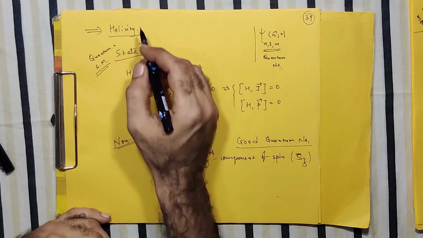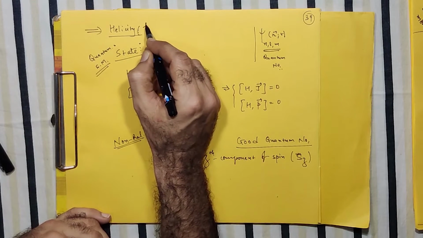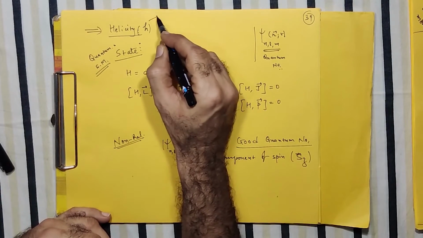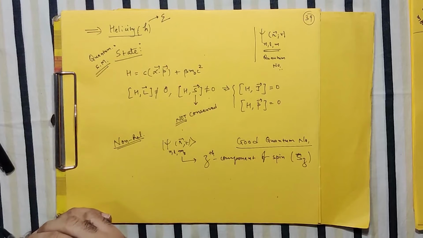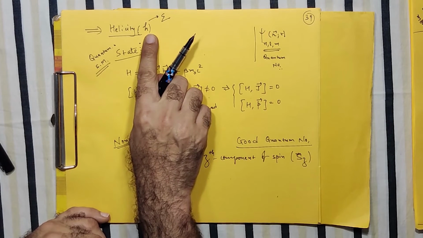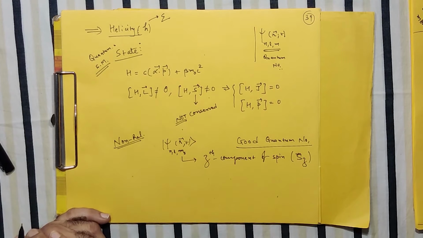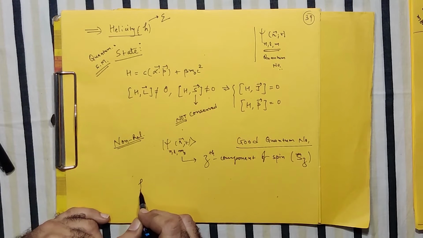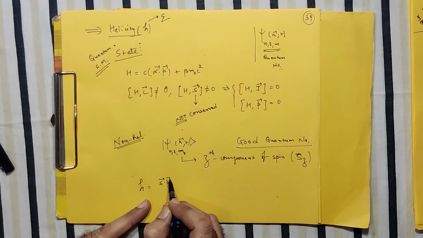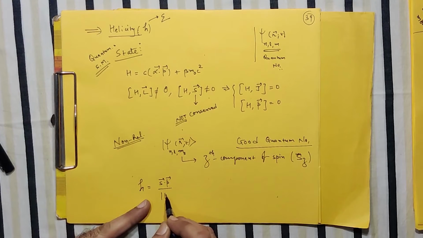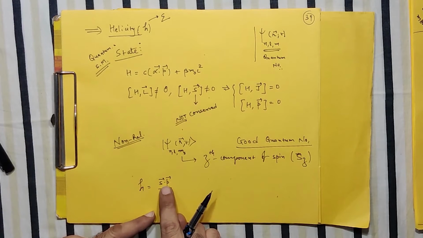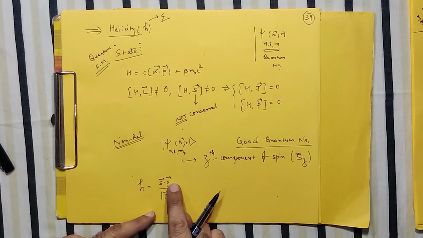This helicity is usually denoted by h, but not necessarily h. Some books may also write it as sigma. It depends on the symbols. So I use this helicity to define the state of a system. It is defined as h = S dot P by P. So in a way, it is basically a normalized operator. We know that S dot P is a scalar quantity.